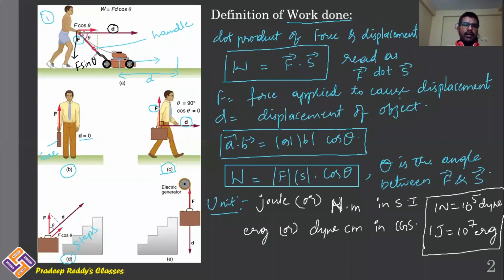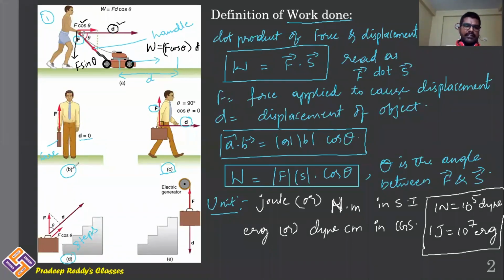So as we know, for the dot product, we will always select the vector which is in the direction of displacement. Therefore, F cos theta and displacement, the product of these two gives you work done. So here you can write work done W is equal to F cos theta, where F cos theta is the component of force in the direction of displacement, and displacement here is denoted with D. This gives you work done in the first case.